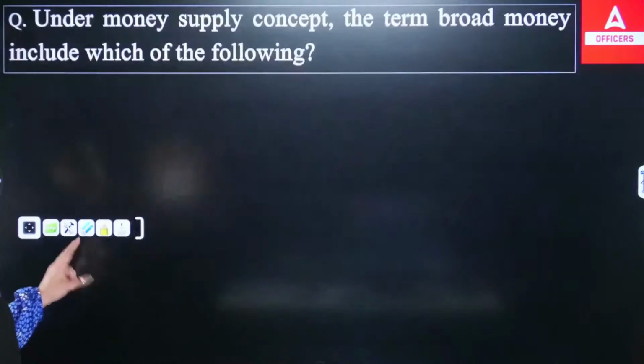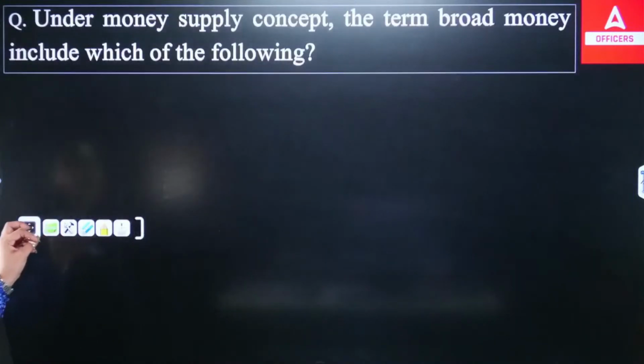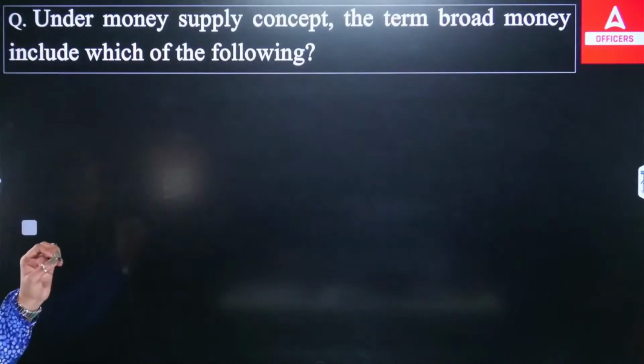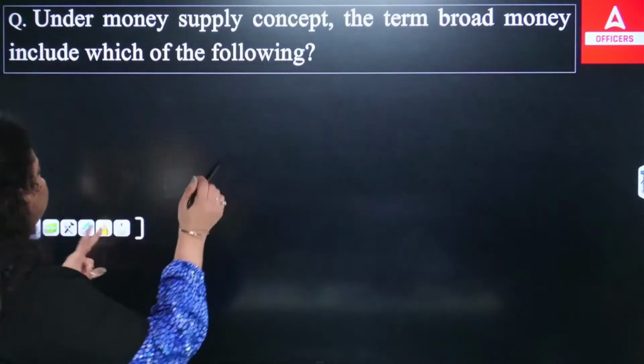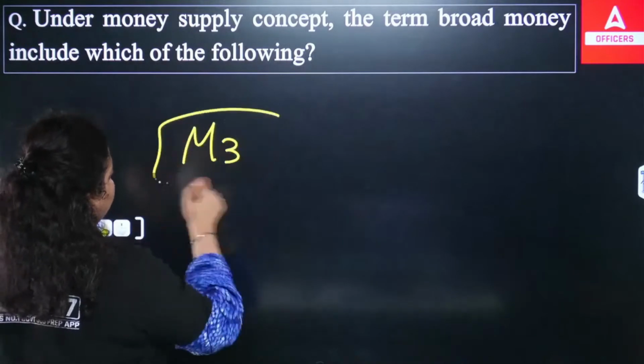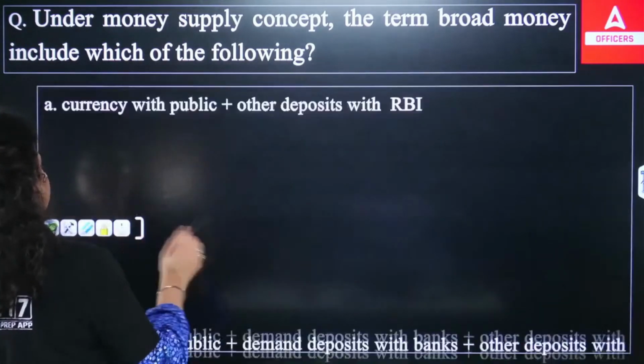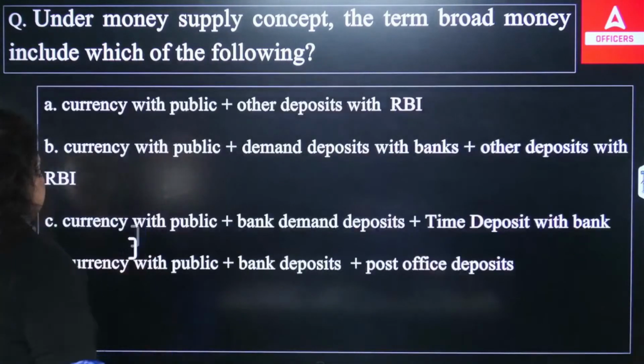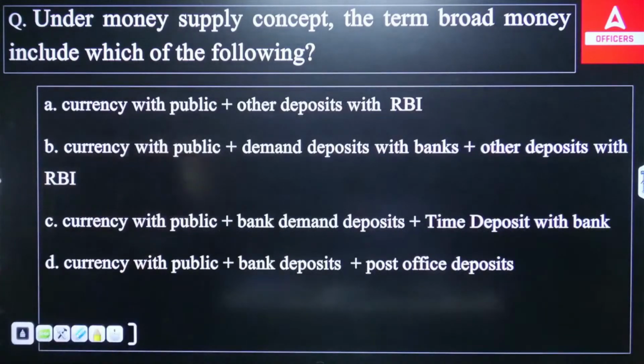Okay. Next question. Under money supply concept, the term broad money includes which of the following? So broad money, I have told you which of the following is broad money. M3 is a broad money, and I have told you the formula of broad money. So let me know which of the following statements will be right. A, B, C or D?